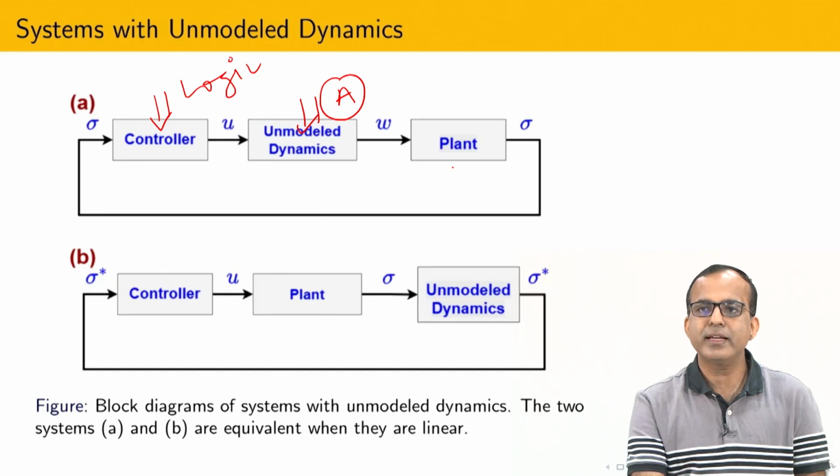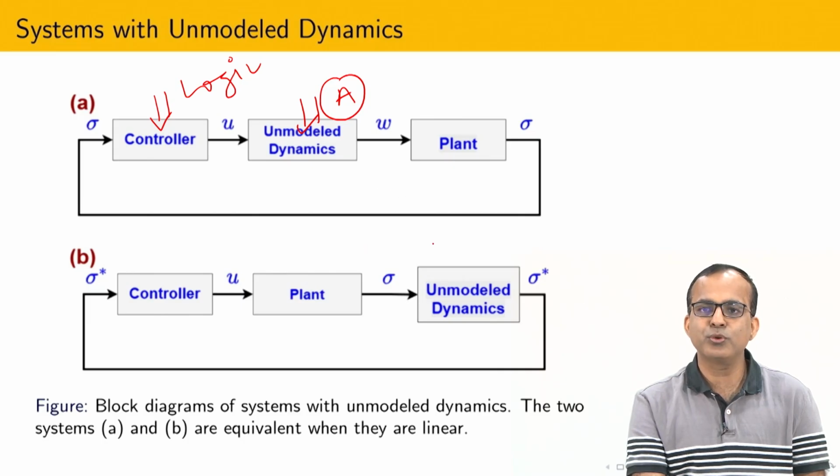Now you can see that omega and u are not exactly the same. Whatever control we have designed is not directly implementable here, because the actuator has some dynamics. So now we are going to see their effect after designing the sliding mode control.